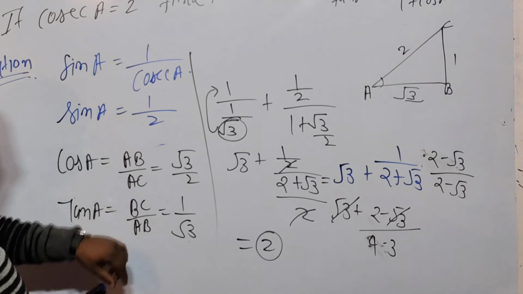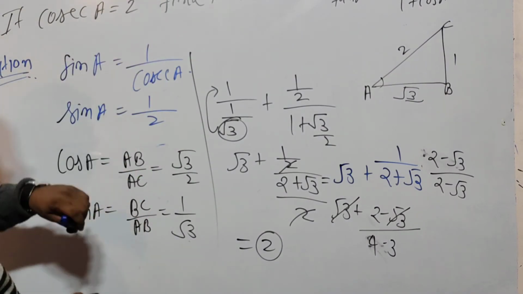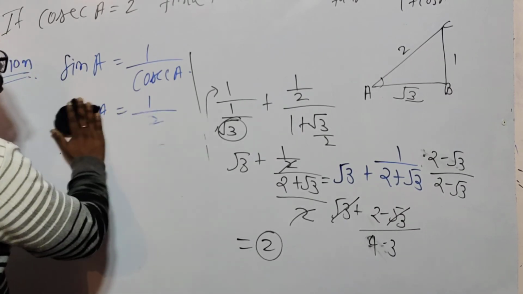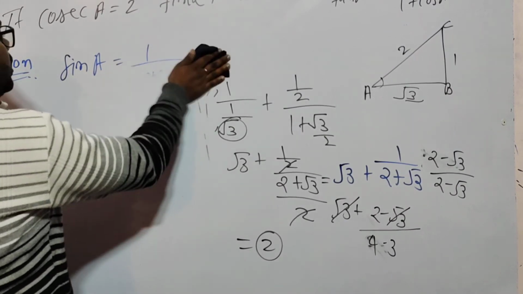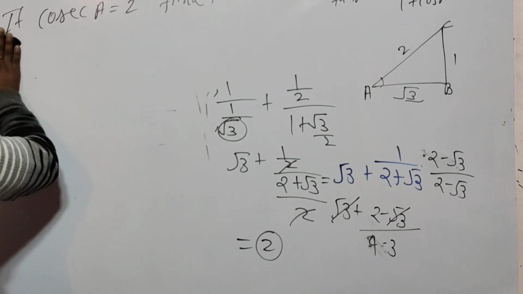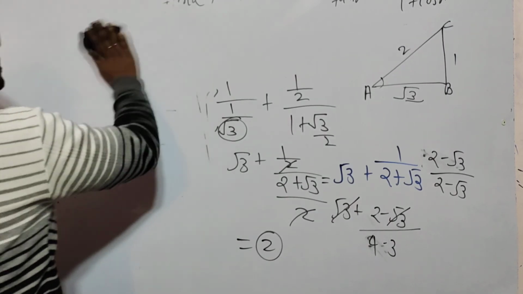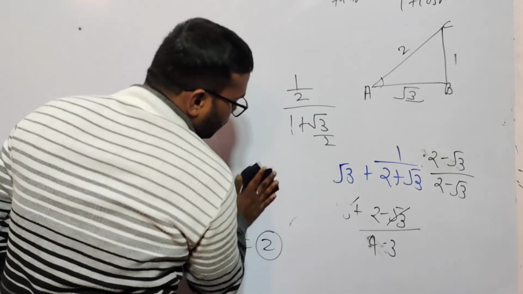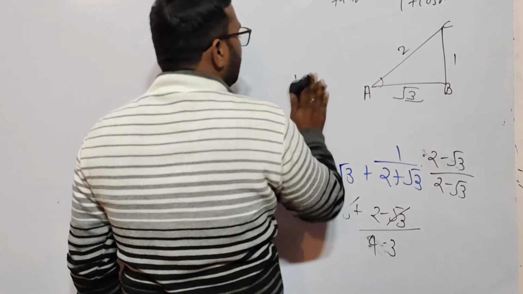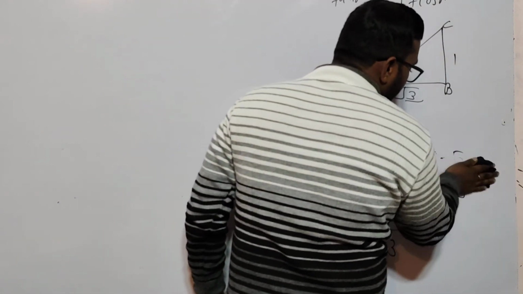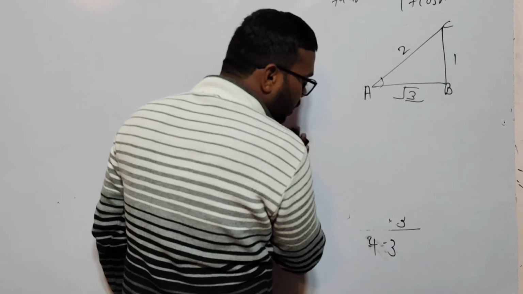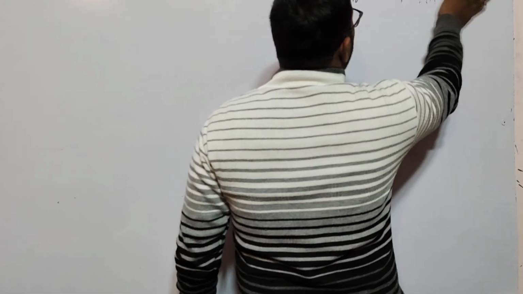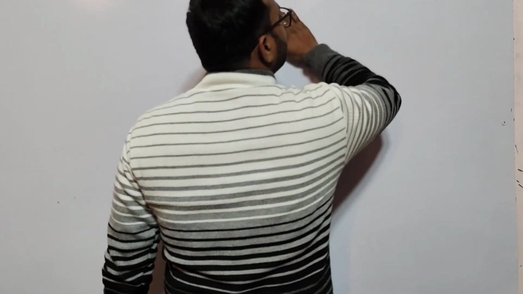Only one question I am discussing here, which is a very good question and came in the previous year CBSE board examination. So don't worry, I will come in the next video and discuss the degrees, 0 to 90, all ratios, sin theta, cos theta and tan theta, everything.